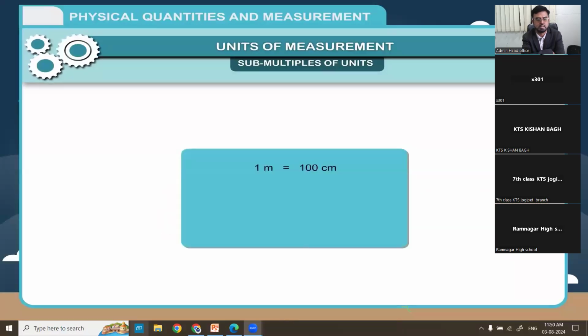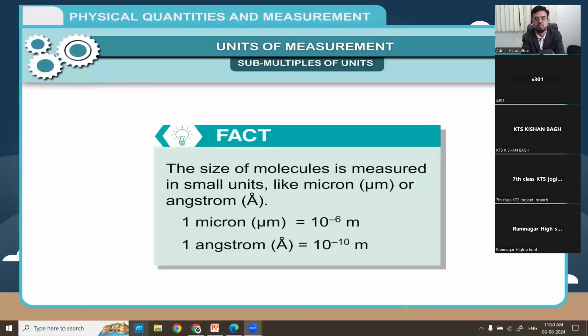1 meter is equal to 100 centimeters. 1 meter is equal to 1000 millimeters. 1 centimeter is equal to 10 millimeters. Fact: the size of molecules is measured in small units like micron or angstrom. 1 micron is equal to 10 raised to the power minus 6 meters.